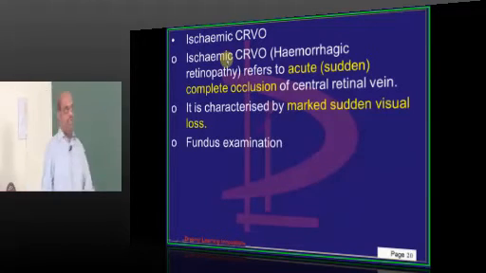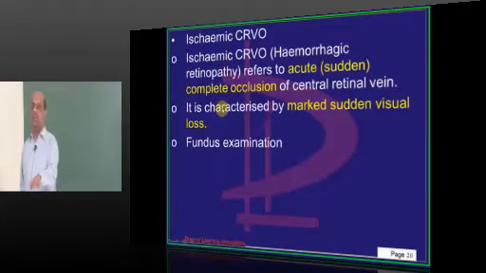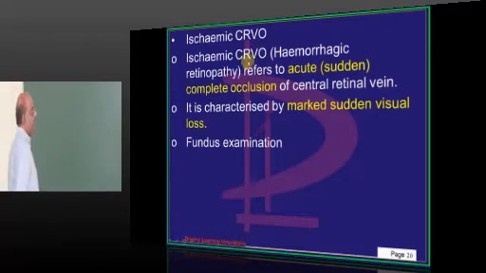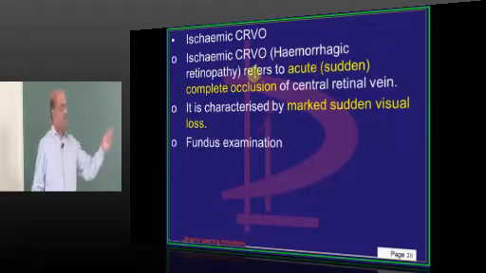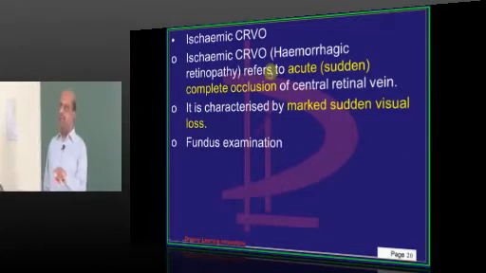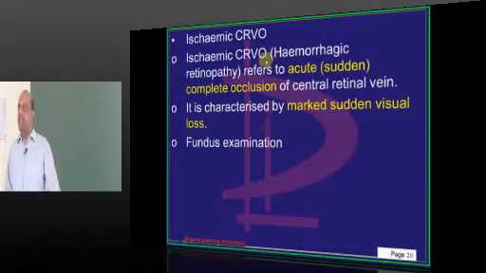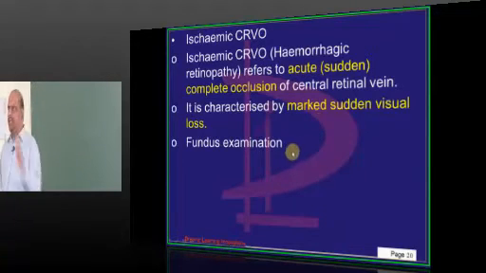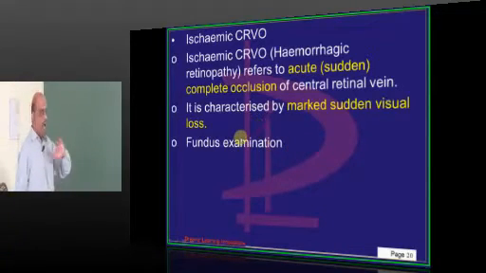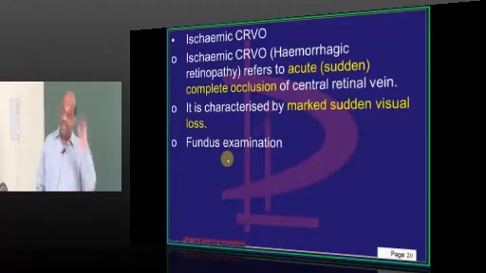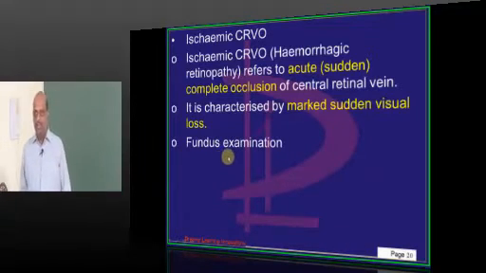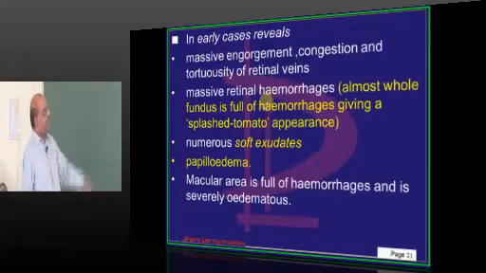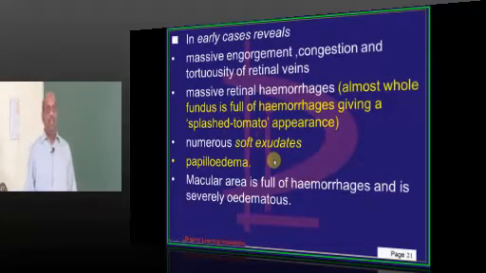Then what we have is called ischemic CRVO, the second type of variety. It is also called hemorrhagic retinopathy. It is less common than the non-ischemic type of CRVO. There is an acute sudden occlusion of the central retinal vein with a marked sudden visual loss. But if you look at the fundus, what is the classical feature?